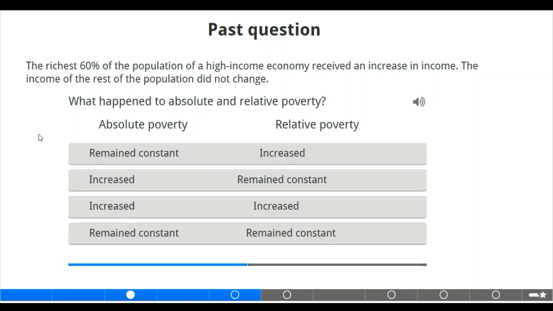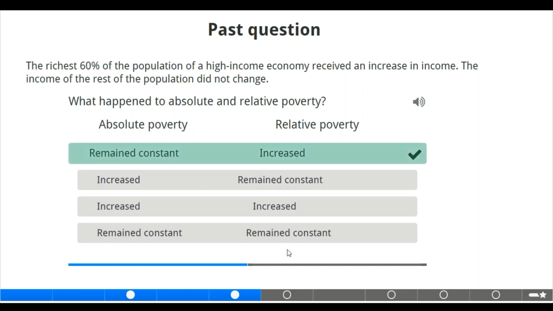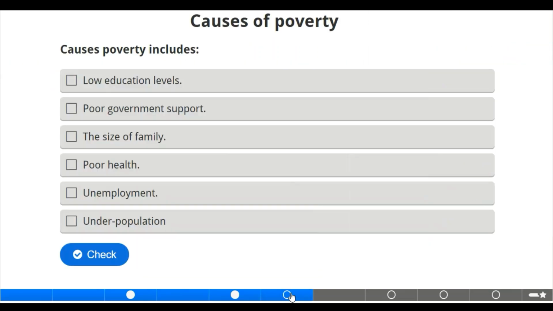Now what could happen to absolute poverty when the income of the rest of the population did not change, and what will happen to relative poverty? The relative poverty should increase, of course, when the richest of the population in a high income economy receive an increase in income, and the income of the rest of the population did not change. Of course, the absolute poverty will remain constant while the relative poverty will increase. Now let us check the options. We have absolute poverty to remain constant, and relative poverty to increase. That should be our answer. Now we move to the next slide.